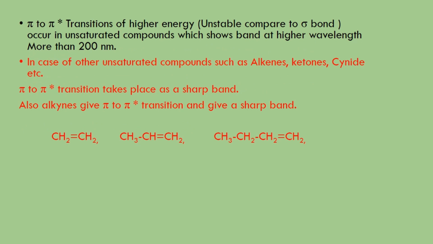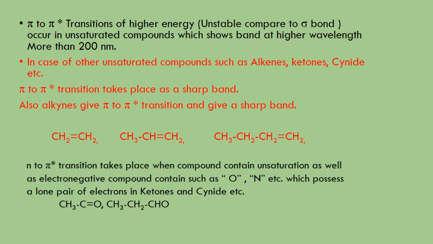Now if we talk about pi to pi star transition, then most unsaturated compounds can give pi to pi star transitions, and basic examples are alkenes and alkynes. In alkenes and alkynes, a double bond and a triple bond are present, which means a pi bond is present, and that's why they can easily give pi to pi star transitions. If I am talking about n to pi star transition, then compounds in which electronegative elements like oxygen or nitrogen are present give n to pi star transition.